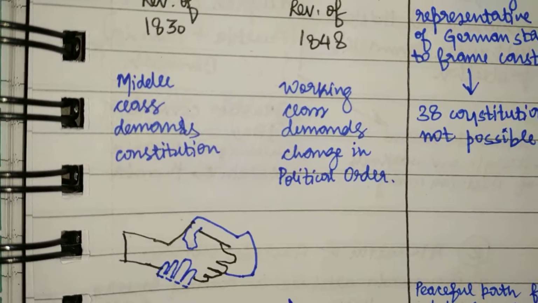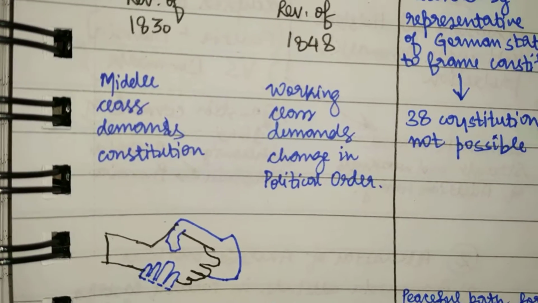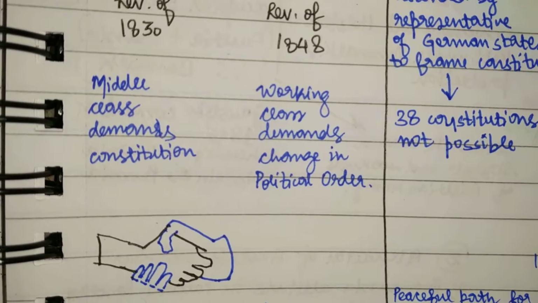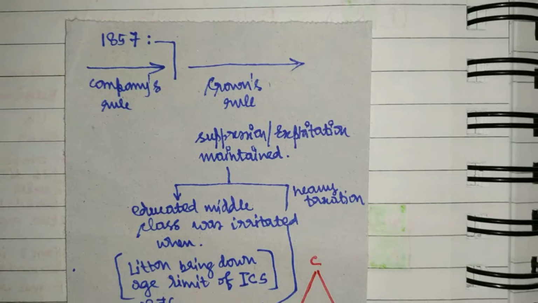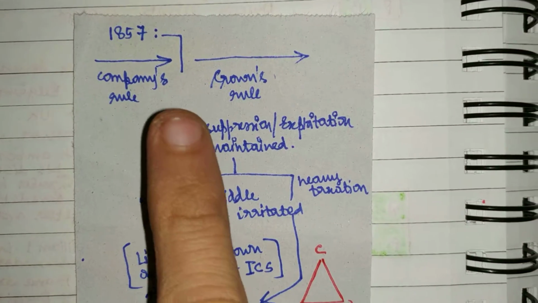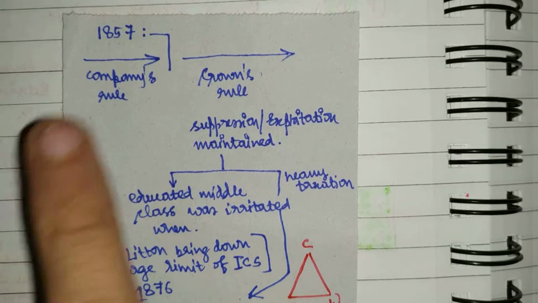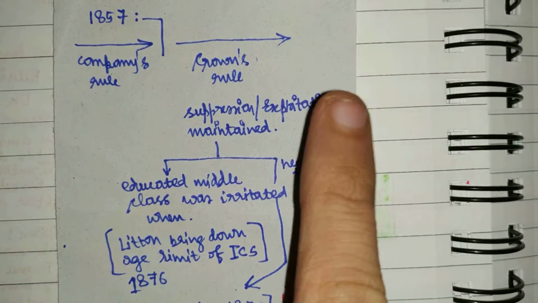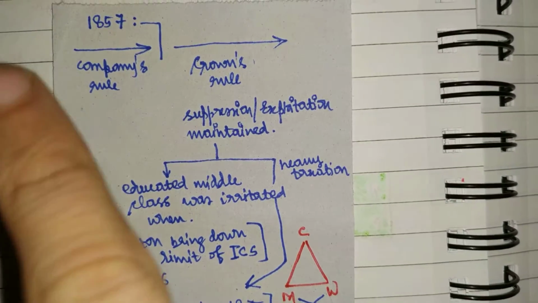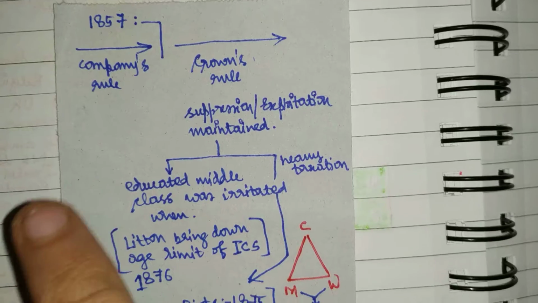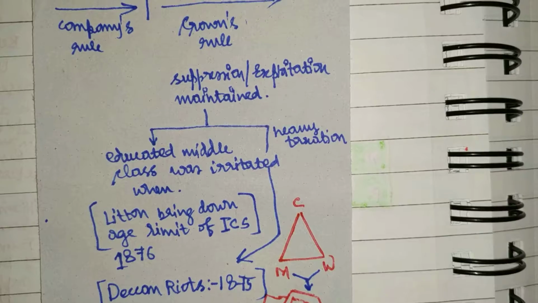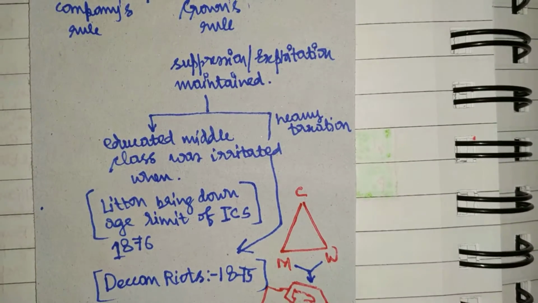Now, in order to break this unity, I'll give an example of the same thing that happened in India. See, the whole of British India can be divided into two parts. Up till 1857 there was the company's rule, and from 1857 to 1947 there was the crown's rule, right? Post 1857 there was still exploitation maintained from the British side. For example,